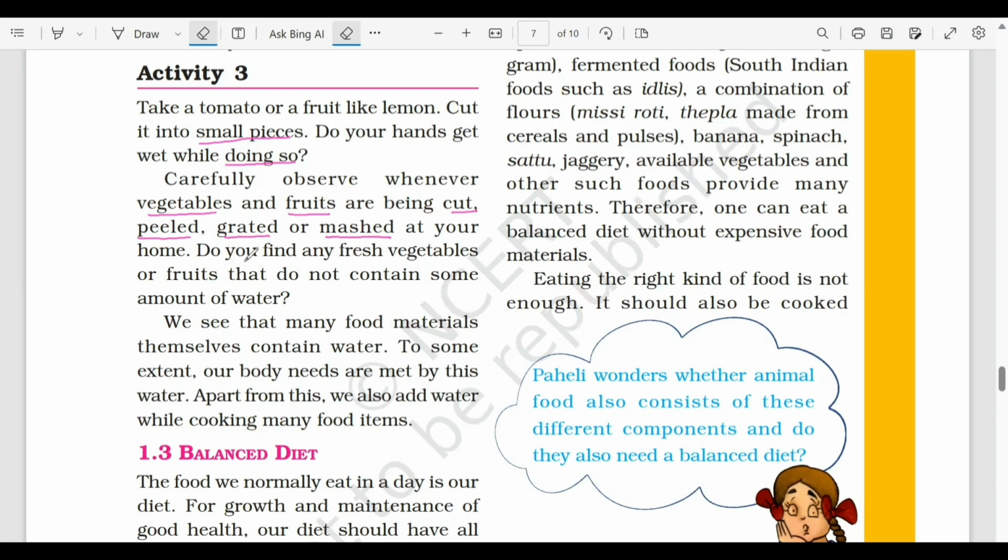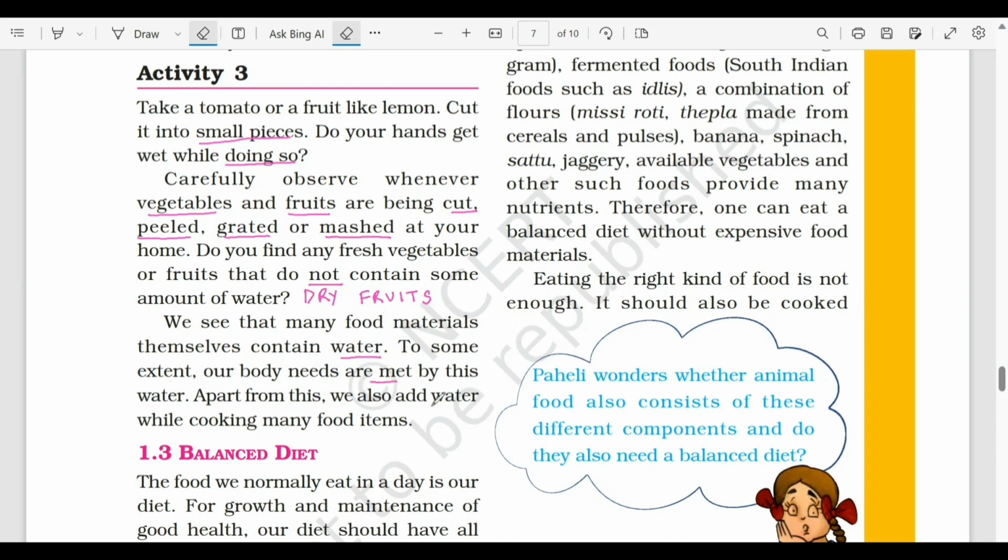Okay, so do you find any fresh vegetables or fruits that do not contain some amount of water? So, well, if we talk about dry fruits, okay, उनमें थोड़ा सा water content कम रहता है. Otherwise, all fresh vegetables and fruits do contain good amount of water. So we see that many food materials themselves contain water. To some extent, our body needs are met by this water.